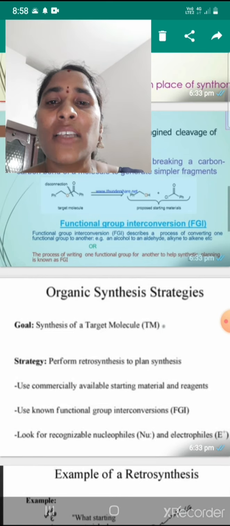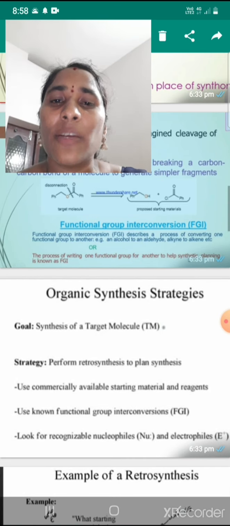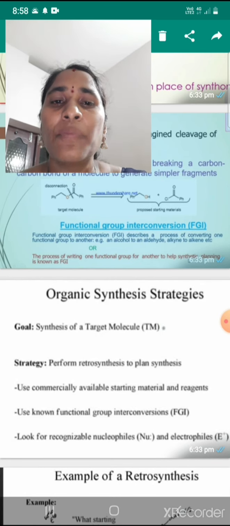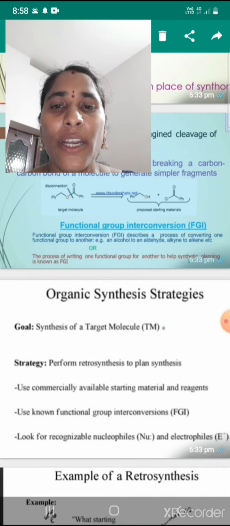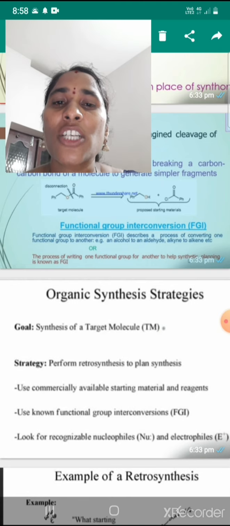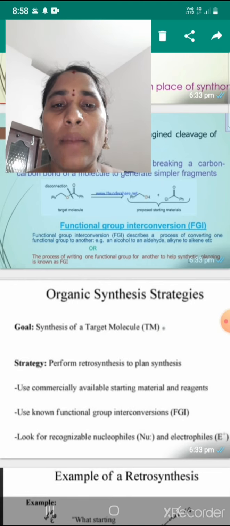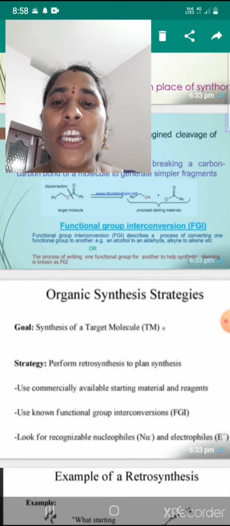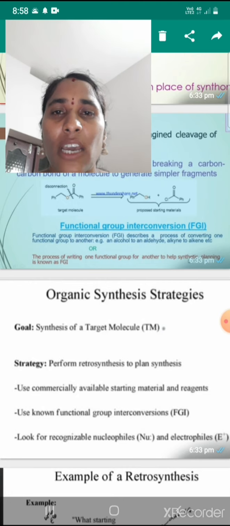Another meaning: the process of writing one functional group for another to help synthetic planning is known as functional group interconversion.